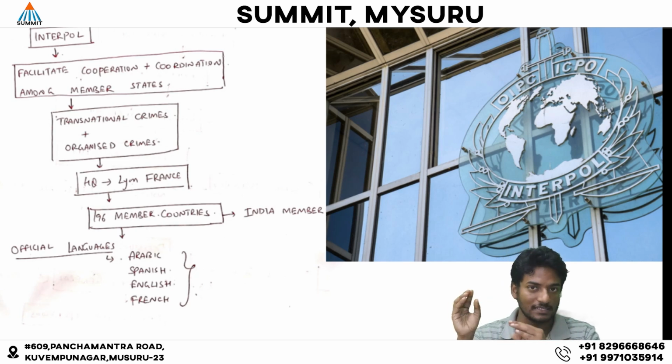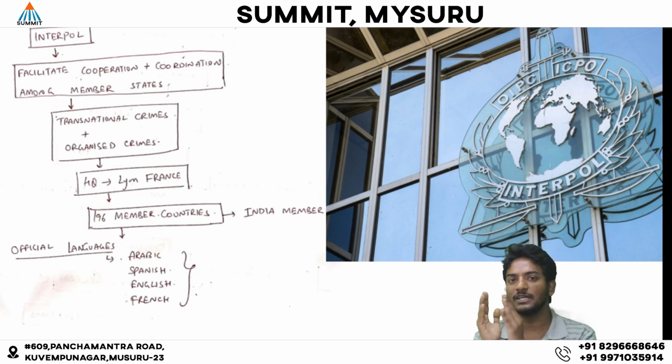To deal with these transnational crimes effectively, there should be cooperation and coordination among the countries. That cooperation and coordination is facilitated by Interpol. Interpol is the largest police organization with around 196 member countries, and India is also part of Interpol. The headquarters of Interpol is situated at Lyon, in France. There are 4 official languages: Arabic, French, Spanish and English.